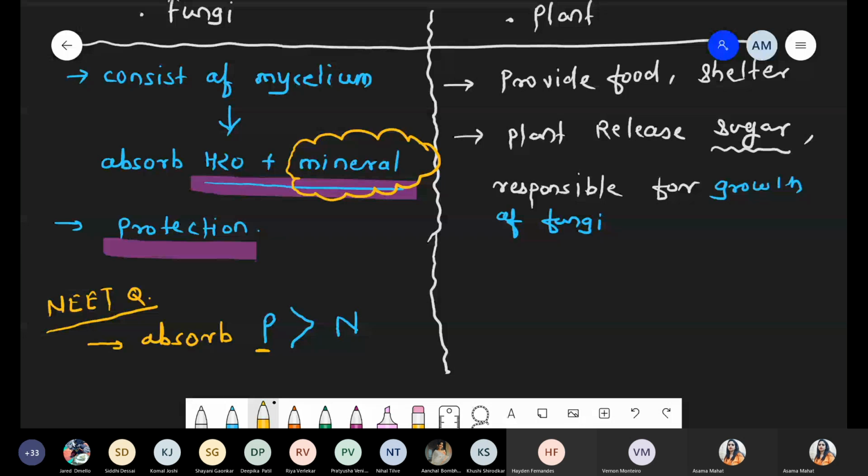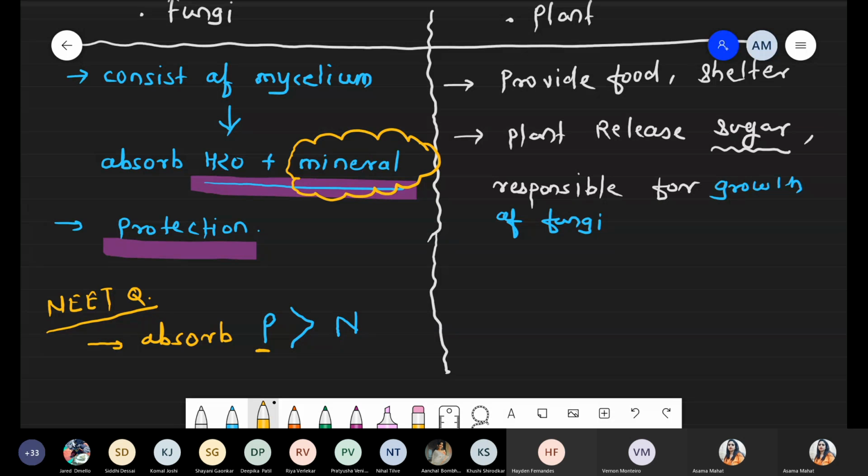So what is simply happening here? Plants basically lack root hair, right? But fungus has the mycelium. Mycelium structure means it forms a network. We know that fungus mycelium secretes some weak acid, which we will see later during the succession point. Due to that weak acid, rock weathering can be initiated, and after the rock weathering, whatever sulfur or phosphate is present is easily absorbed by the mycelium, and this phosphate is provided to the plant.